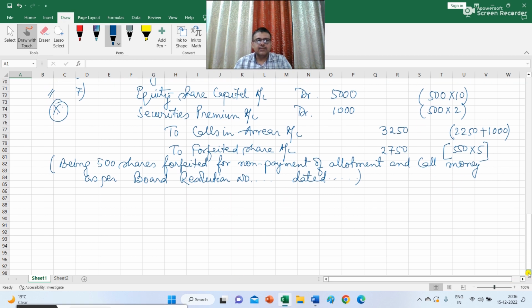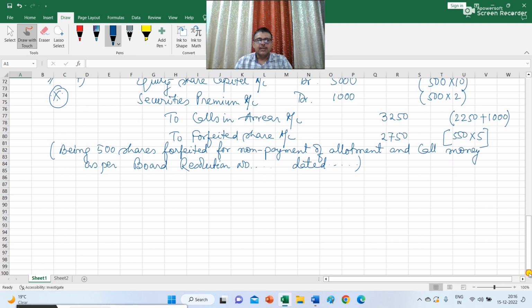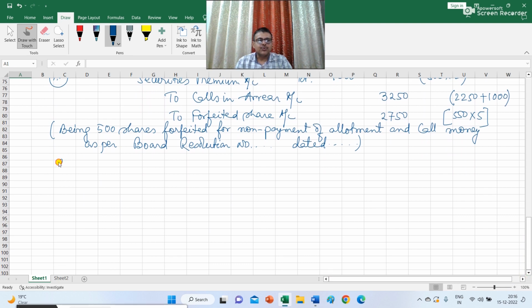Now the 8th journal is for reissue of shares. So the 8th journal to be passed here is bank account debit, because the board of directors have decided to reissue these 500 shares. These shares will be reissued at rupees 8 per share. Rupees 2 per share will be given as a discount.